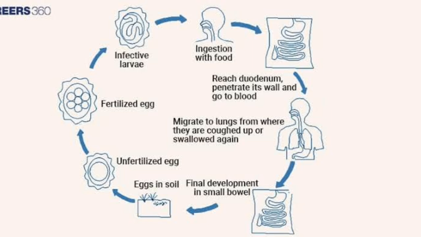Then the larvae move through the bloodstream directly to your lungs. After maturation, these roundworms leave the lungs and travel to your throat. You either cough up or swallow the roundworms in your throat. Later, the worms that are swallowed travel back to your intestine again. Once they are back in your intestine, they mate with each other and lay more eggs. This cycle continues, and some of the eggs are released through our feces.